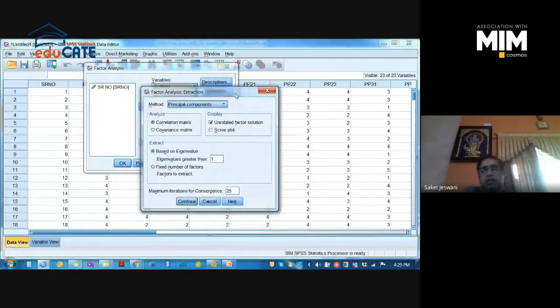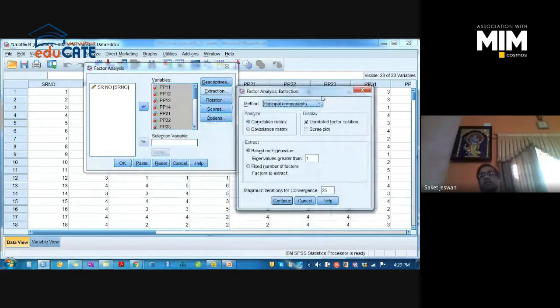Factor analysis basically works on two things. One is extraction, another one is rotation. You can see here extraction, and here rotation. It extracts the desirable items and discards the undesirable items, right? And rotation means it rotates. It's the concept behind the technique of factor analysis. There are 6 methods of rotation, and on the basis of that rotation, it works on the data and then gives you the accurate items which are valid enough, right?